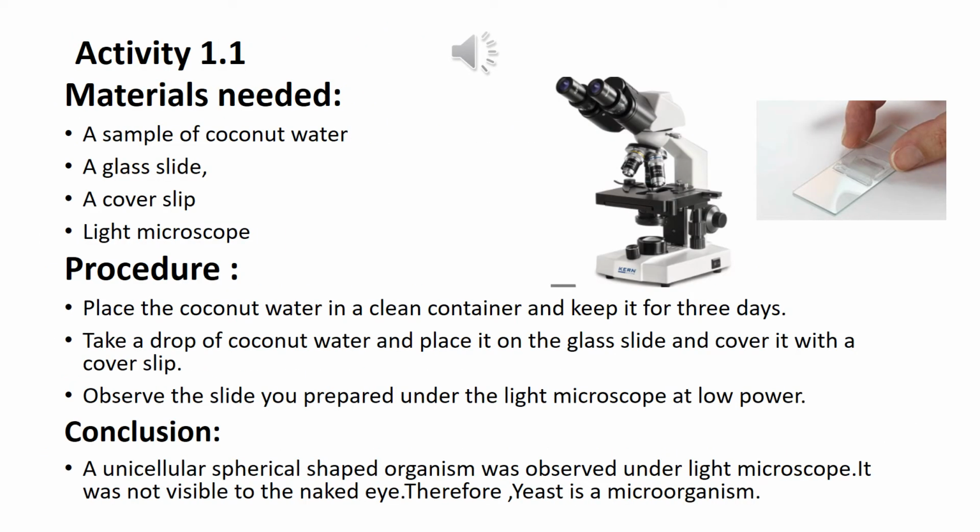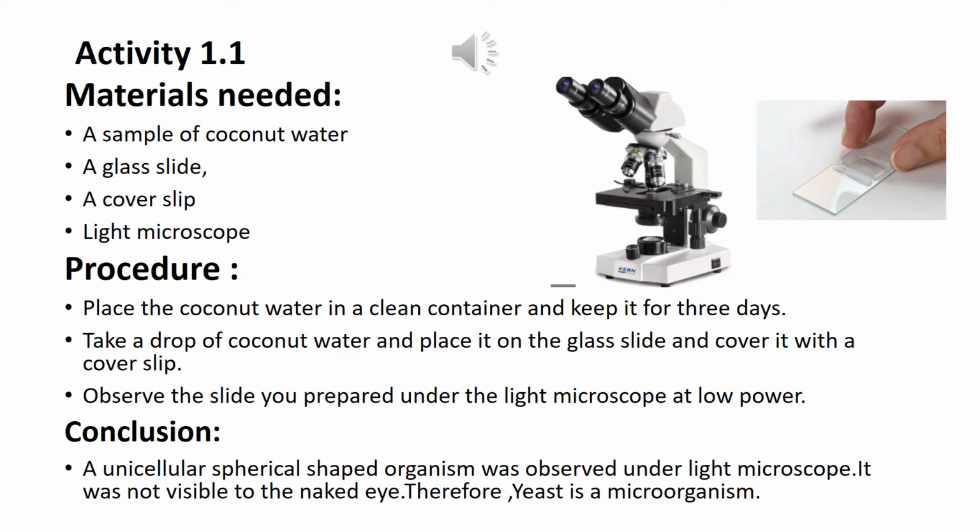Okay guys, they have given you a simple activity to observe the microorganisms. So the materials that you need for this activity are a sample of coconut water, a glass slide, a cover slip and a light microscope. Hope you guys are now aware what a glass slide and a cover slip is. You can see on the right side I have given a small picture of a glass slide, which is the longer one, and the cover slip which you keep to cover the specimen on the slide.